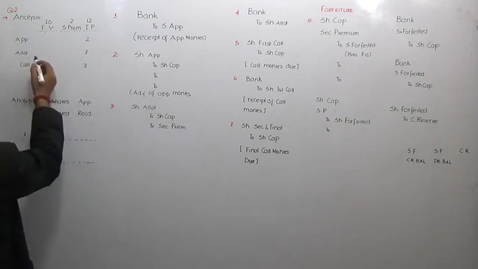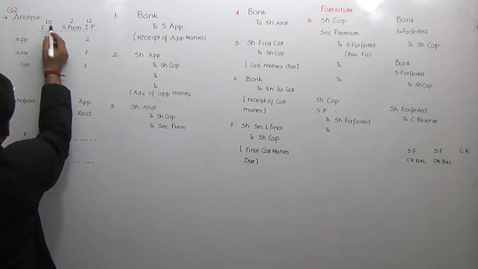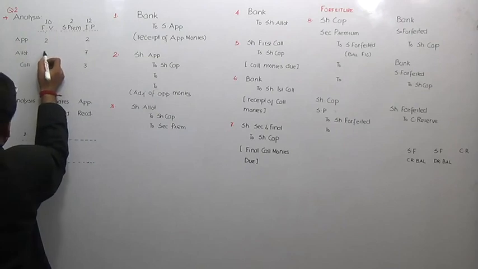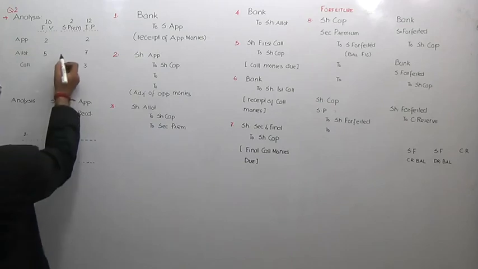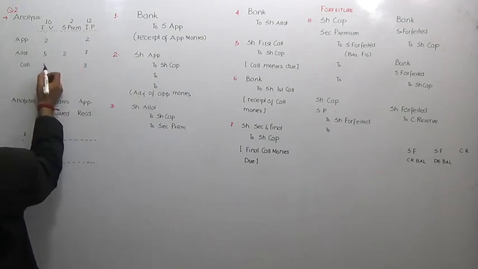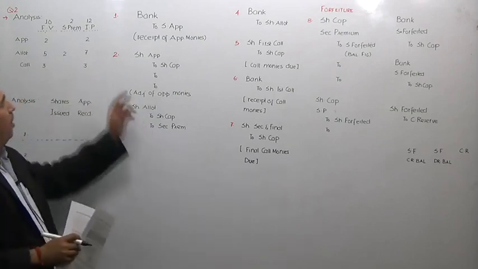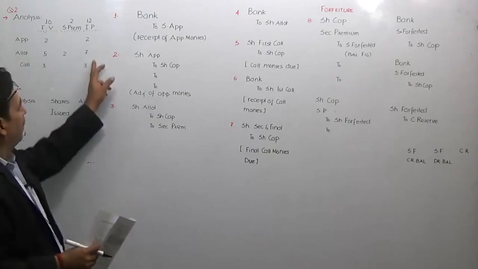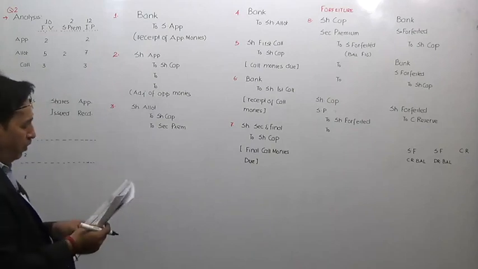Now, if I add all these, I will get 12. I would say it this way round: application is 2 as far as face value 10 is concerned, but allotment is 5 as far as the face value of the share is concerned, and rupees 2 is application and 3 is call. You need to know, it will help you later on, that whenever call rates are given in the question, these rates are always against the issue price. Is it clear to you?